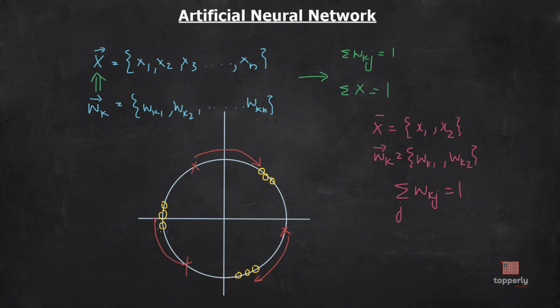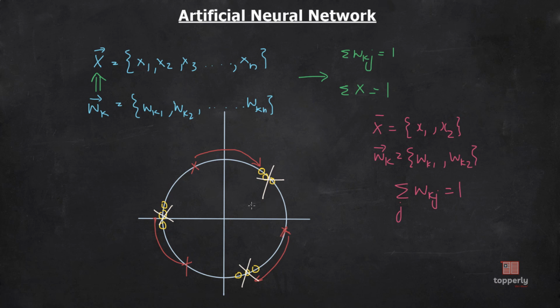So the final state of this will be over here, this one over here, and this one over here. So it can be said that each output neuron has discovered a cluster of input patterns by moving its synaptic weight vector to the center of gravity of the discovered cluster.